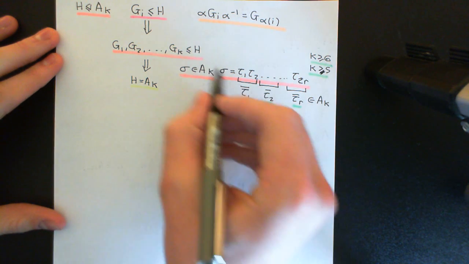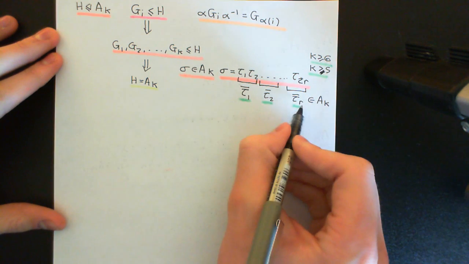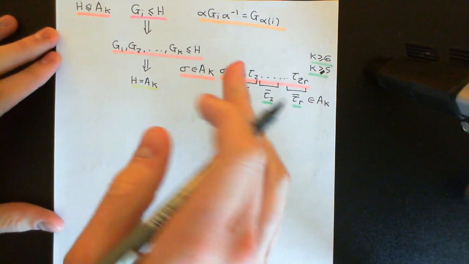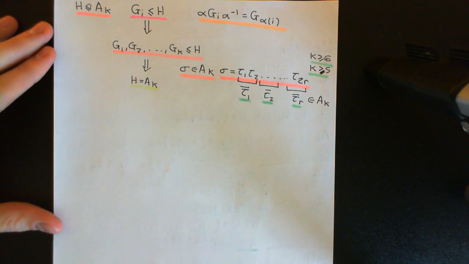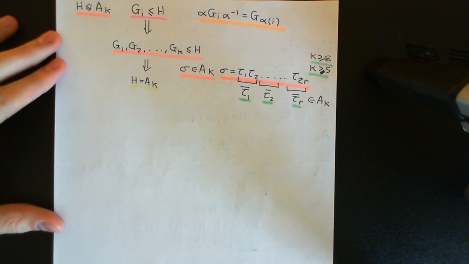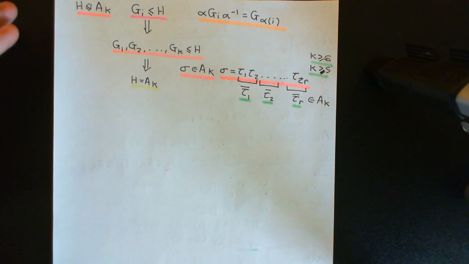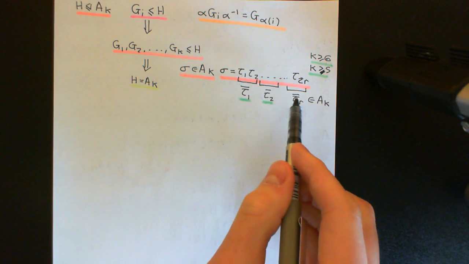Therefore, because this is a subgroup, it must be closed under composition. By composing these things together, I can build any element in the entire group, which is the alternating group on the set of K elements, and therefore H must equal the alternating group on the set of K elements. So I hope you followed that argument, that any element in the alternating group on the set of K elements can be built out of these elements which are made from two transpositions.